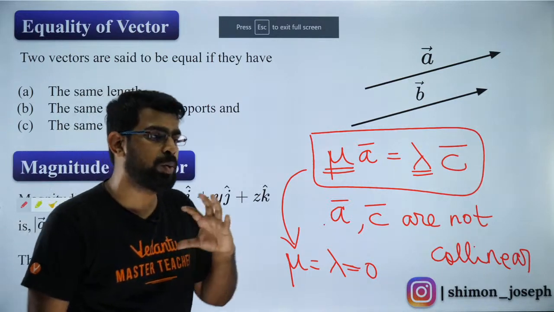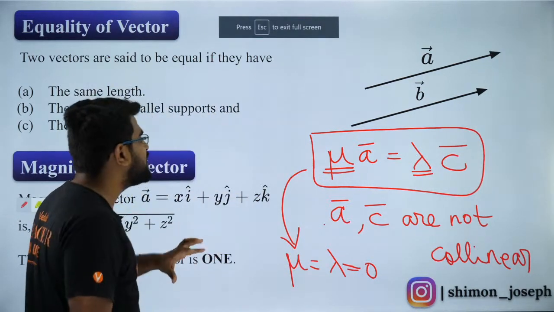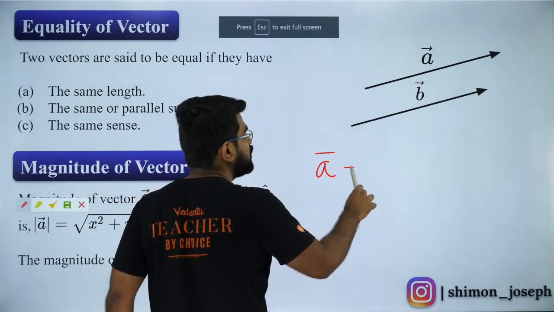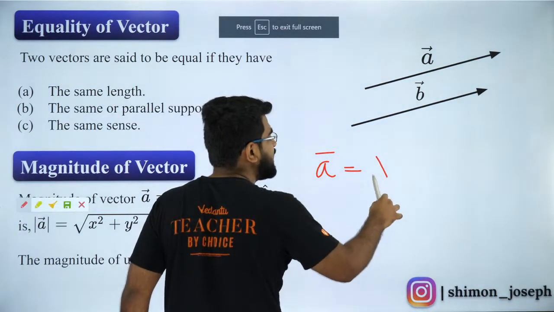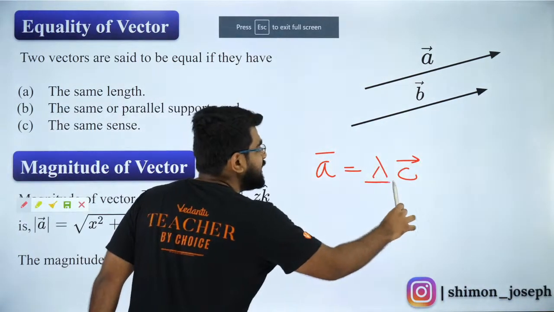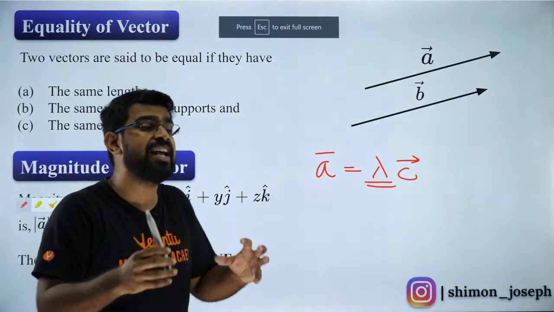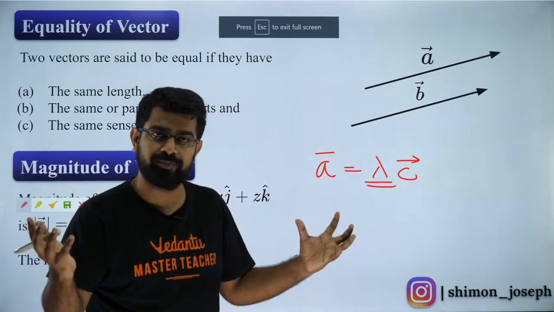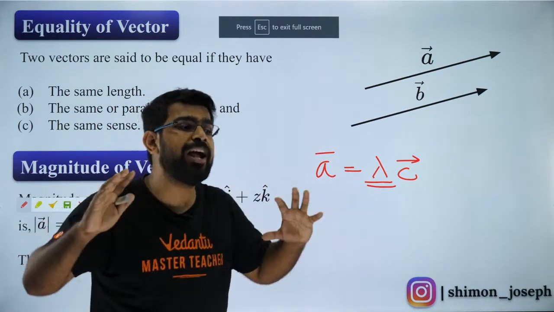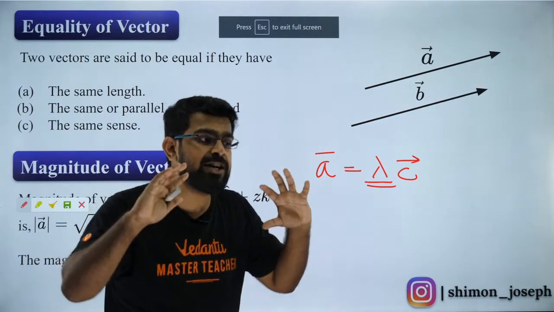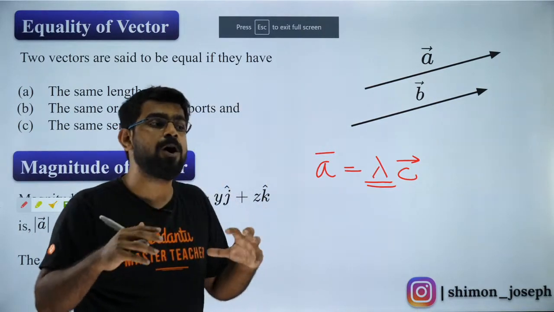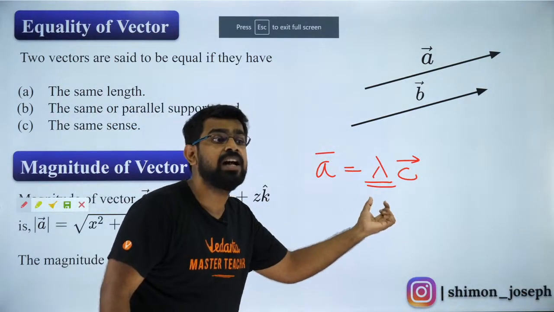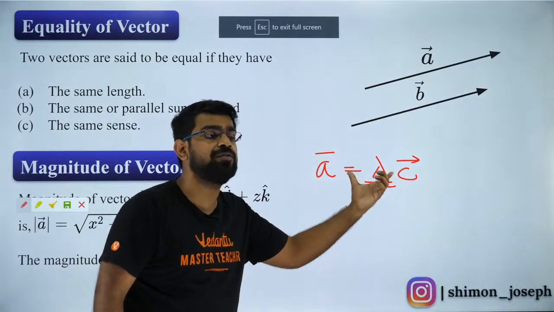Now, somebody asked a good question. Somebody asked me, sir, what is the difference between magnitude and the factor? So you say that if A and C are collinear, I can write it like this. Why do you multiply with lambda? Because they just said they are collinear. Collinear means they are parallel or anti-parallel. But I don't know anything about their magnitude. So I cannot comment or say anything about the magnitude. That is why I put this variable scalar lambda. So lambda will take care of the magnitude.